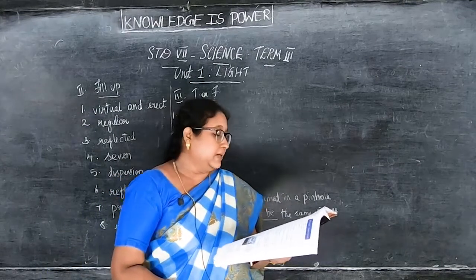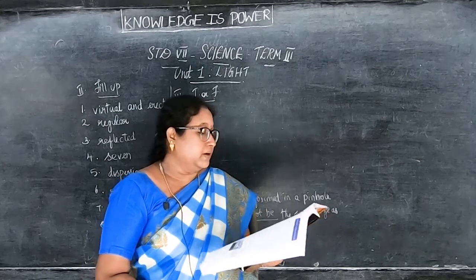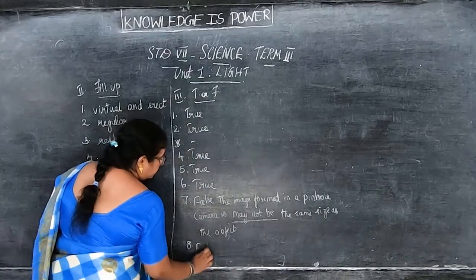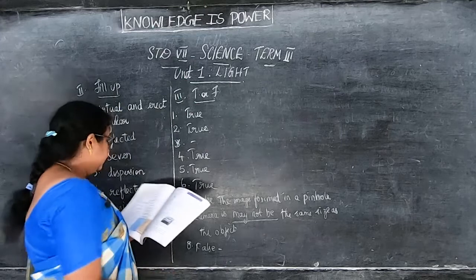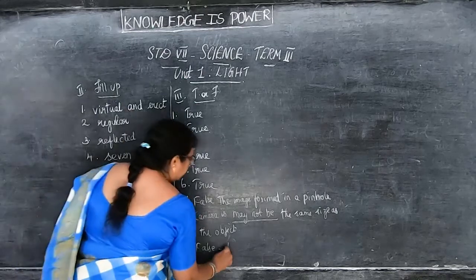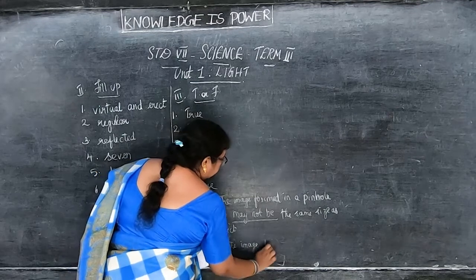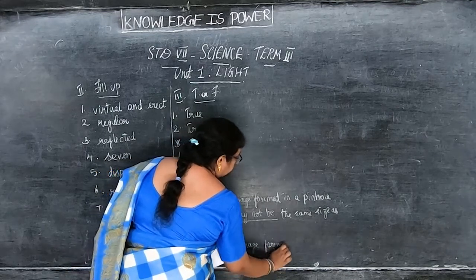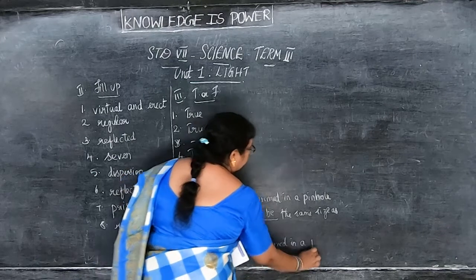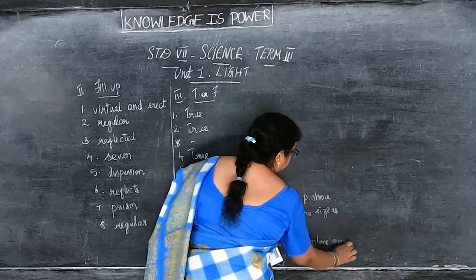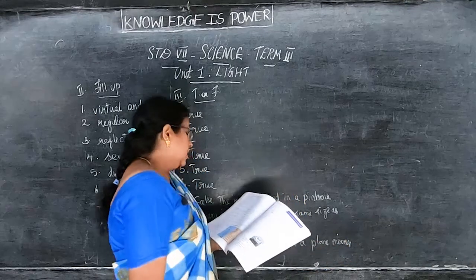Then the image formed in a plane mirror is upside down. Again false. So what will you write? The image formed in a plane mirror is erect.